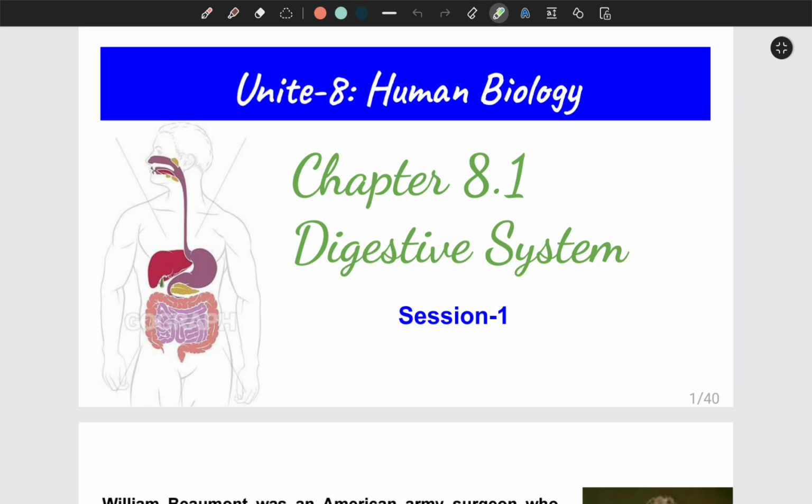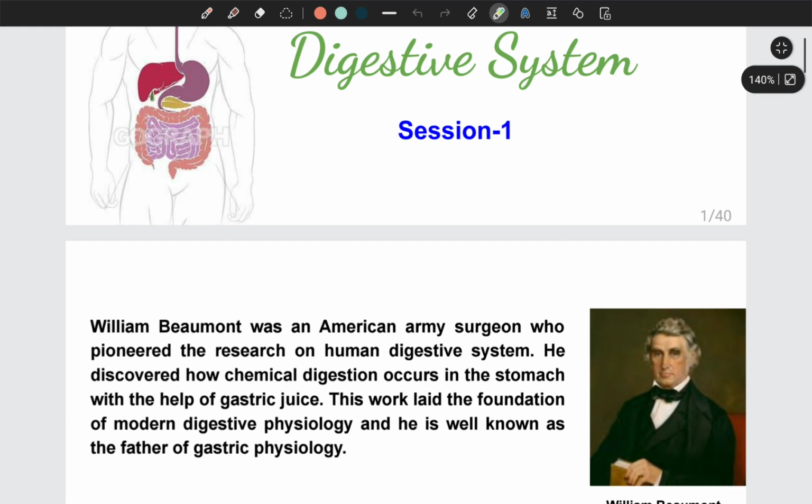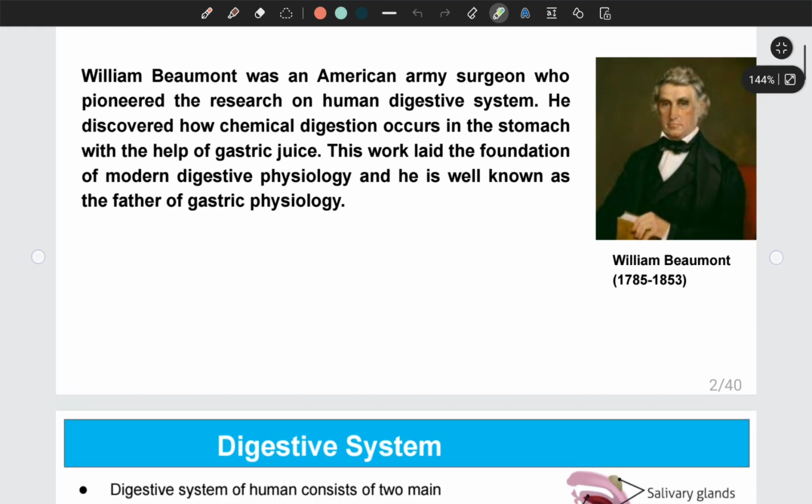Before we dive into the chapter, let us know about a great surgeon, William Beaumont. He was an American surgeon and he pioneered the research on the human digestive system. That is why he is well known as the father of gastric physiology.